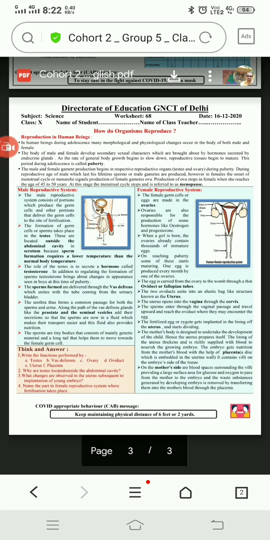Question number three, what changes are observed in the uterus subsequent to the implantation of the young embryo? After implantation of the young embryo, a placenta will develop that will help in holding the baby and in providing nutrition, oxygen and gases to the baby, and receiving its waste material, nitrogenous waste.